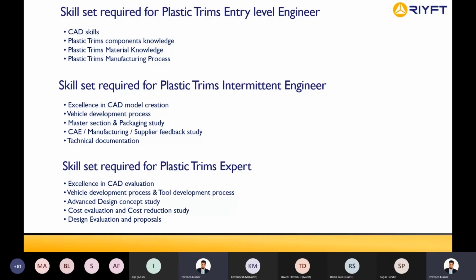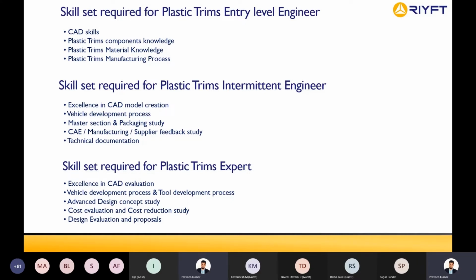Normally when we create a vehicle, there will be different milestones. We call them builds. So we have the X0 build, M1 build, M2 build, prototypes. Then after all the builds, it goes into SOP, standard operating procedure. Then you should have knowledge of master section and packaging. Master sections are again important here. We have CAE and manufacturing knowledge. You should have good knowledge of technical documentation.